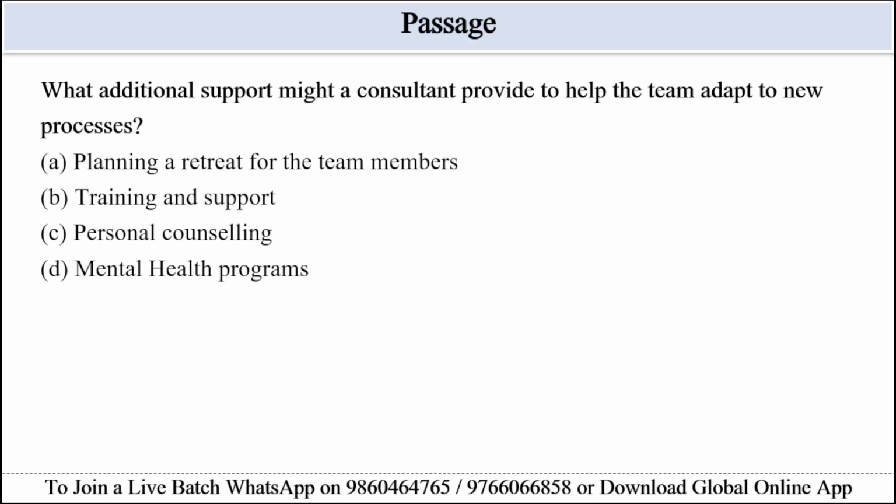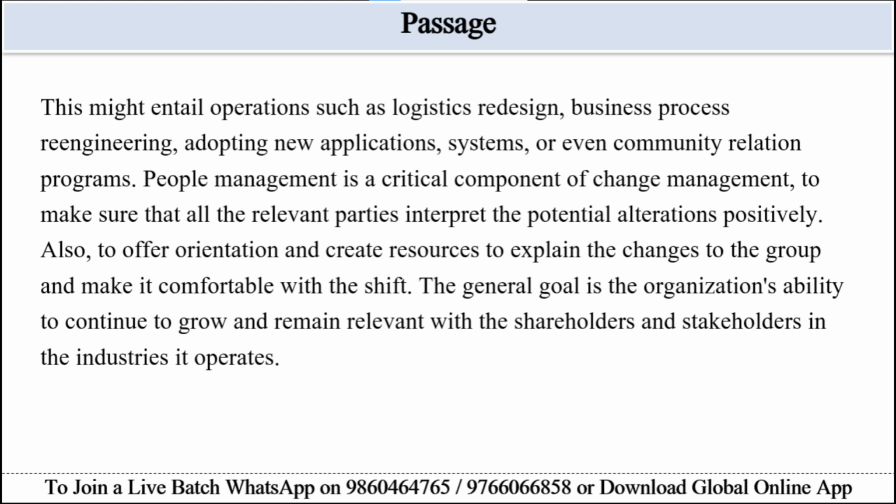The next question is: what additional support might a consultant provide to help the team adapt to new processes? Options are given. Option A, planning a retreat for the team members. Option B, training and support. Option C, personal counseling. And last, option D, mental health programs. So keywords are additional support, help adapt new processes. So the relevant portion from this passage is orientation, resources to explain changes, make team comfortable.